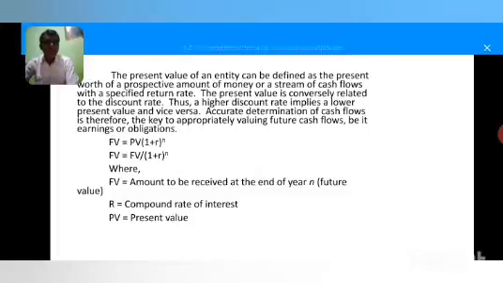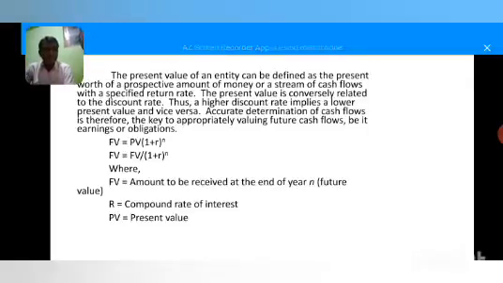The present value of an entity can be defined as the present worth of a prospective amount of money or a stream of cash flows with a specified return rate. The present value is conversely related to the discount rate.